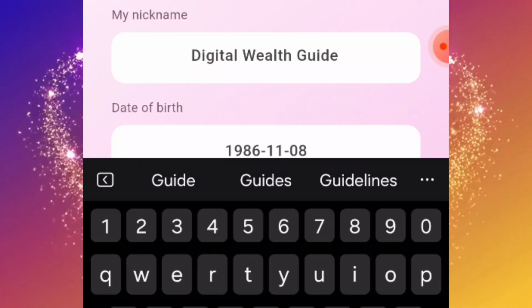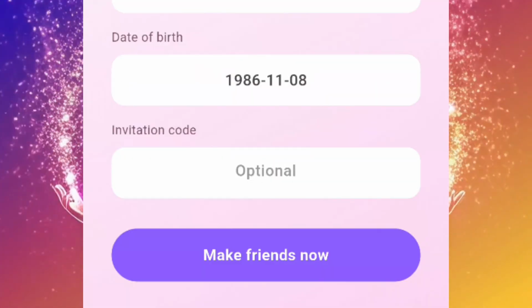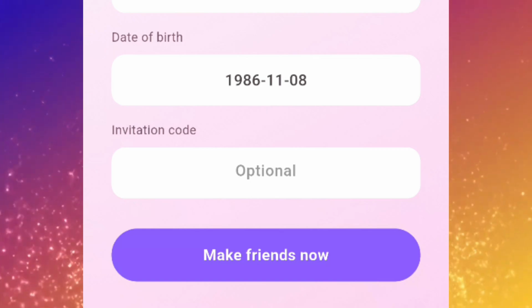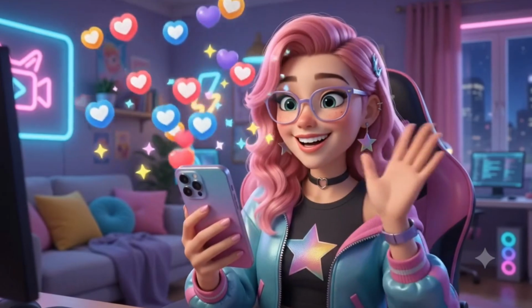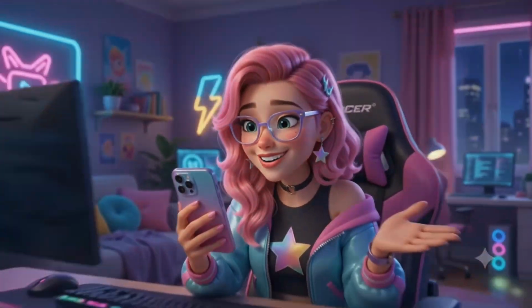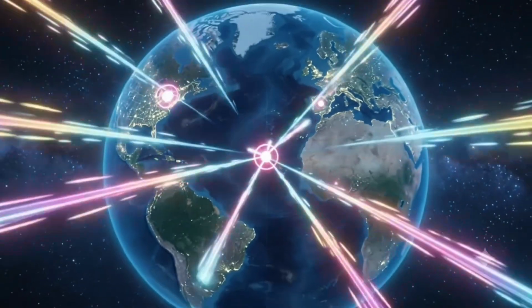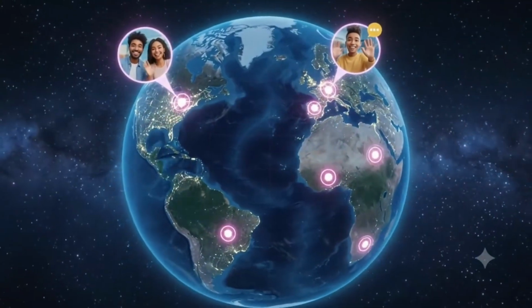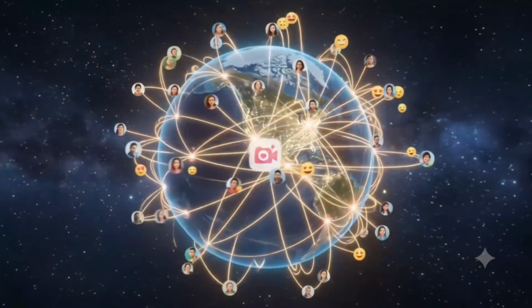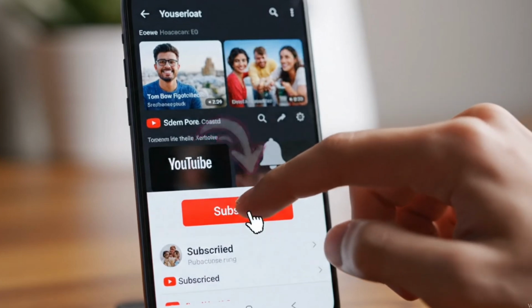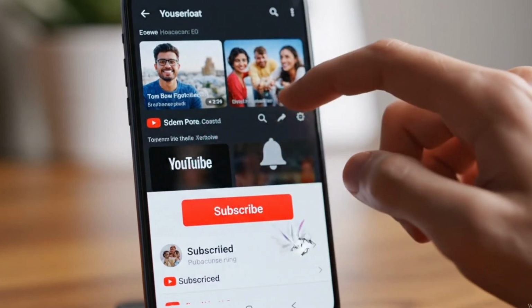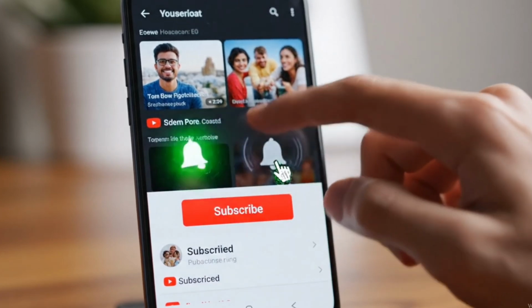All right, then when you're glad with what you say, you hit make friends now, and just like that, you are in. The first thing that you do is you click check in, and you're given 100 diamonds, right? You click OK, then you click confirm.